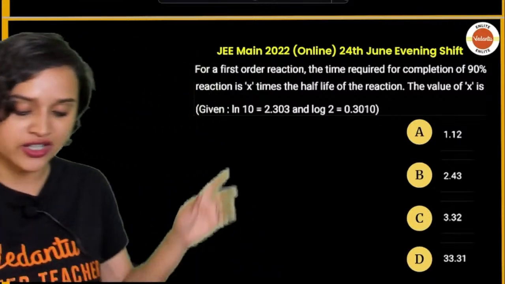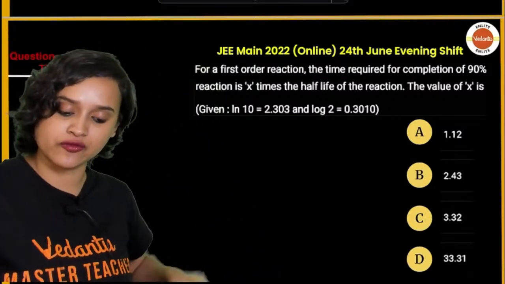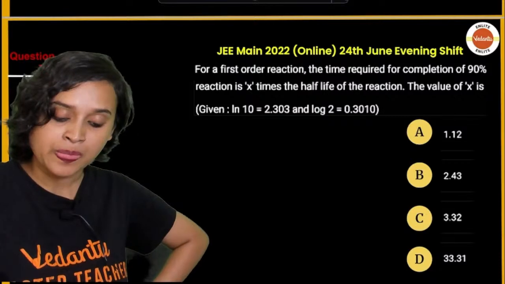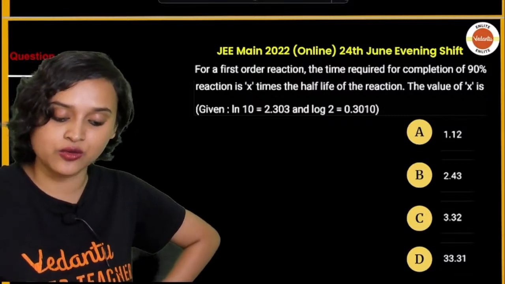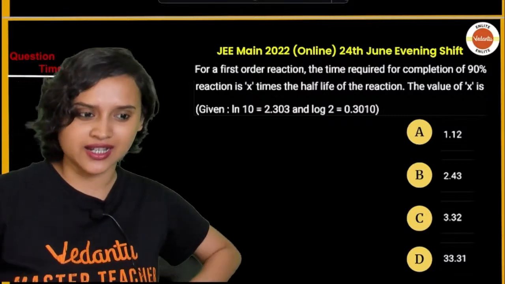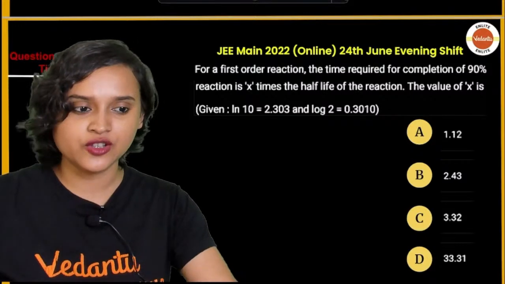Anyway, so for a first order reaction, the time required for completion of 90% reaction is x times the half-life of the reaction. The value of x is what? You have just studied, isn't it? You have just studied, right? So here, what is happening, guys?